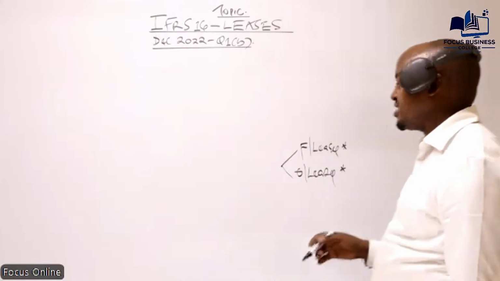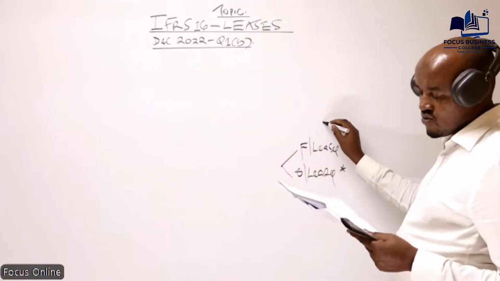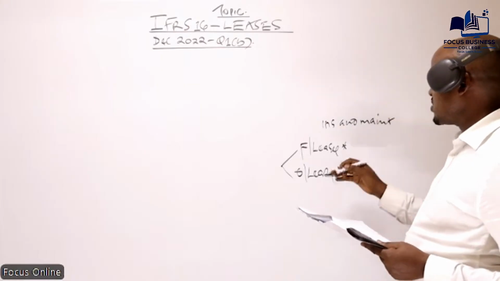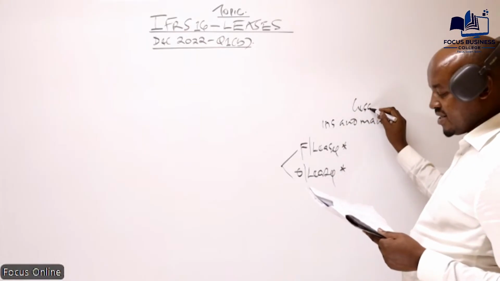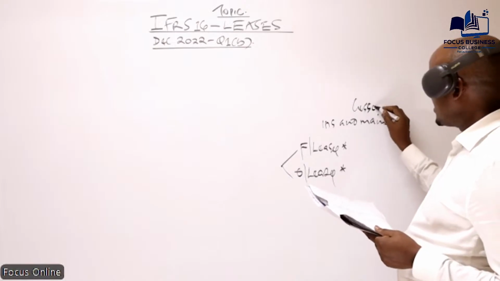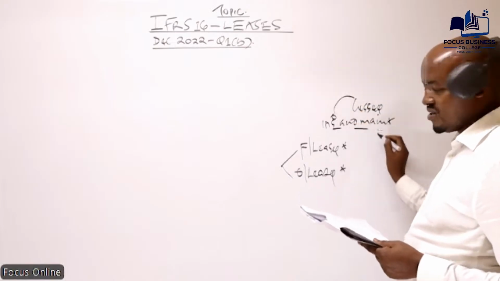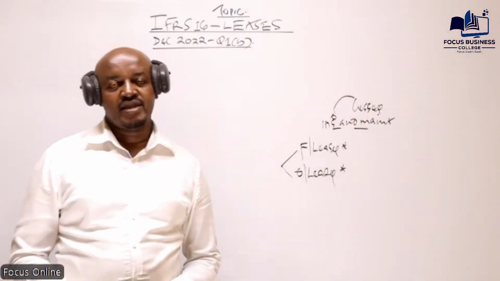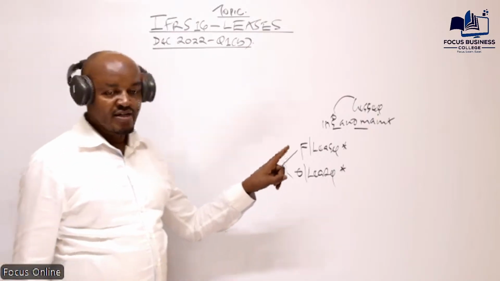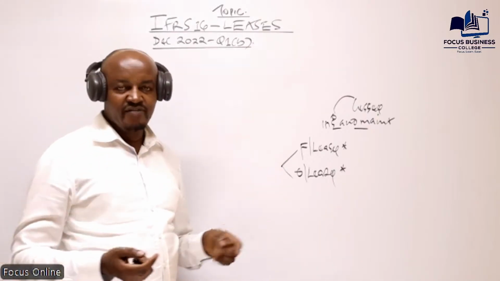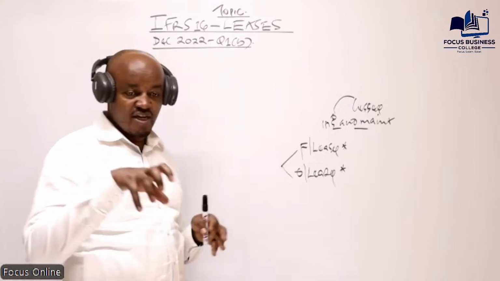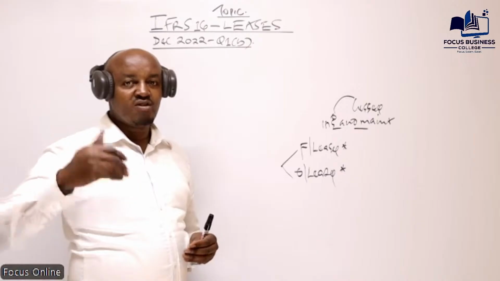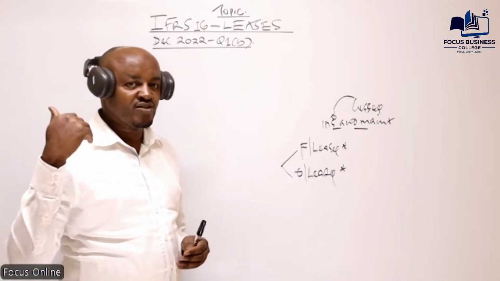So the person who leases the asset shall be responsible for what? For insurance and also what? Maintenance. So the lessee is the one responsible for this. Basically, it means that the owner of the asset, OLC Limited, transferred the risks and rewards. If you have the responsibility of insuring a building and maintaining a building, it means all the risks associated with that building have been transferred to you.